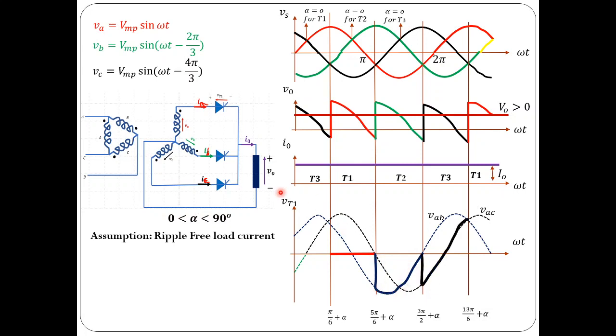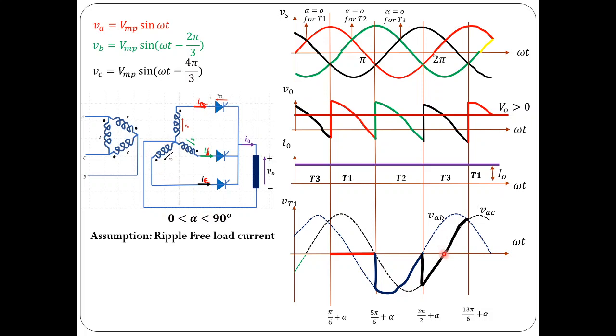Now next, at this instant, from 3 pi by 2 plus alpha, T3 came into conduction, and when it is conducting, you can see that voltage at this terminal would be VC. So voltage across thyristor 1 would be VAC. That is what is shown with this black line. Now at this particular instant, maybe 13 pi by 6 or so, the voltage across the thyristor is becoming positive.